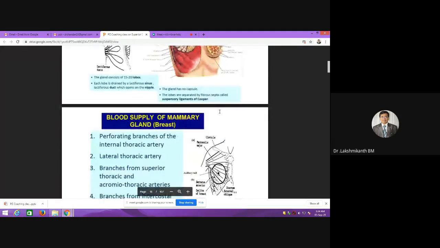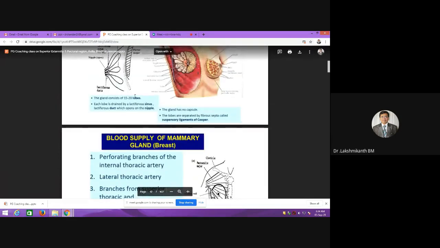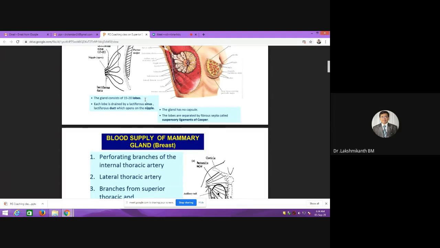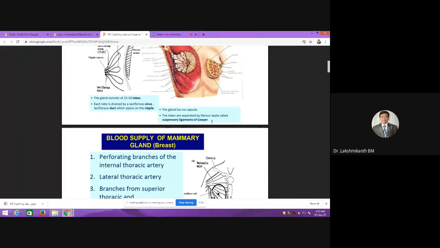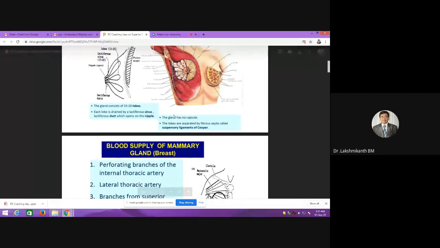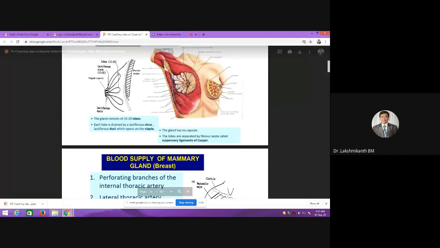Okay, fine. Next, each lactiferous duct will be almost arising from a lobule. So there are 15 to 20 lobes in each gland. It may vary from individual to individual, but commonly it is 15 to 20. Next, this breast will be fixed to the retromammary space by fibrous septa that are called the suspensory ligament of Cooper. In cases of breast carcinoma, this suspensory ligament of Cooper is the one which becomes shortened, and it will give rise to retraction and immobility of the breast when the cancer cells invade them.